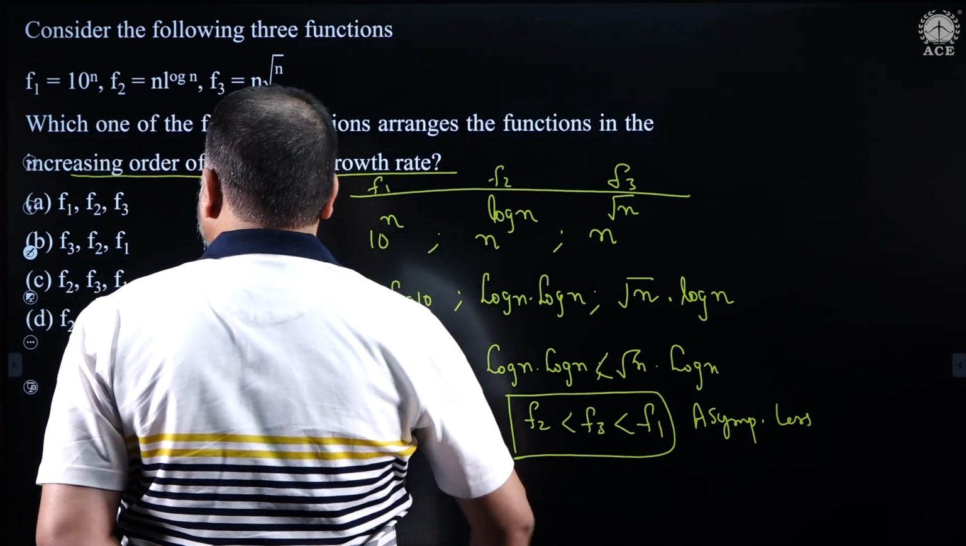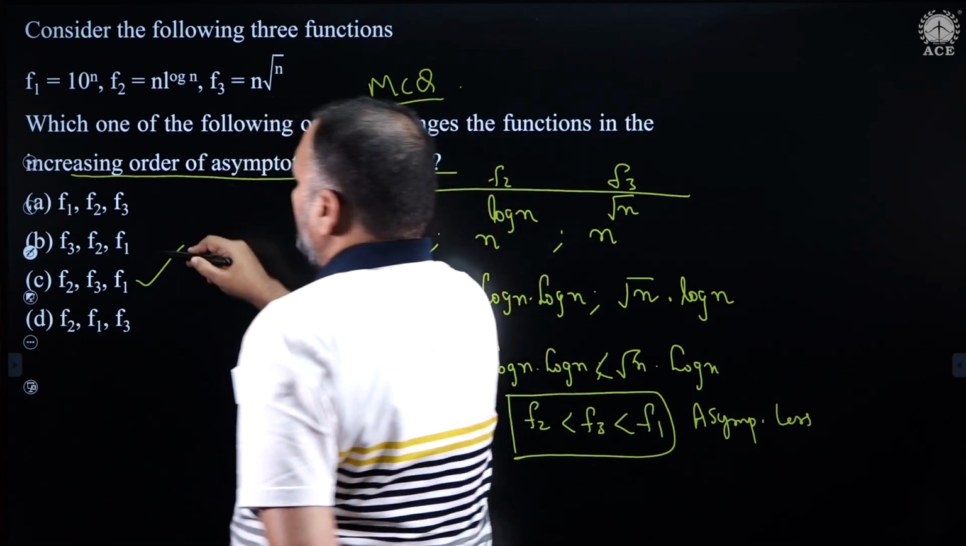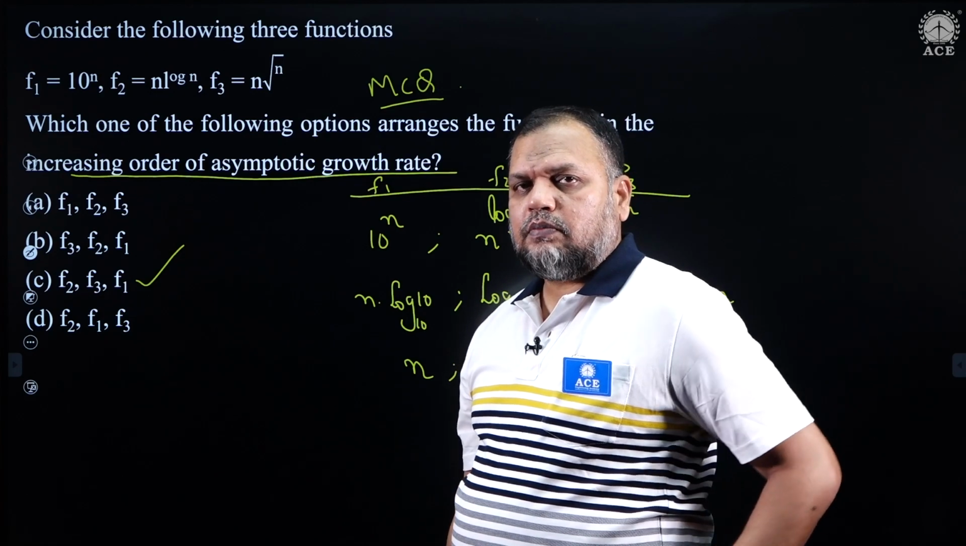So, f2 is less than f3 less than f1. So, straight away this is also an MCQ question. The answer for that is straight away C, a simple 1 mark problem, okay.